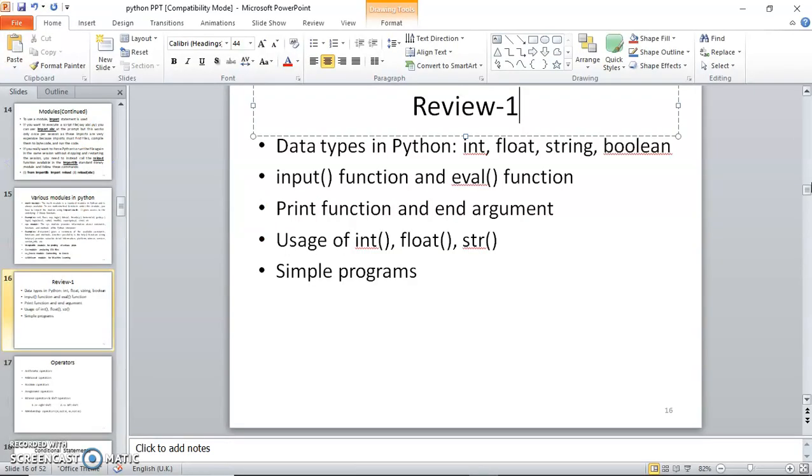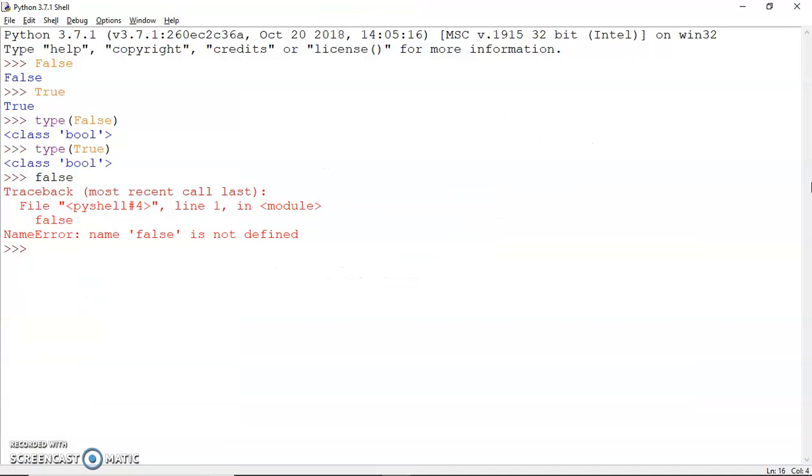We also discussed the input function and the eval function. If we need to input a value into our code, we can take the help of the input function, which takes this form: a variable equal to input, with an optional message.